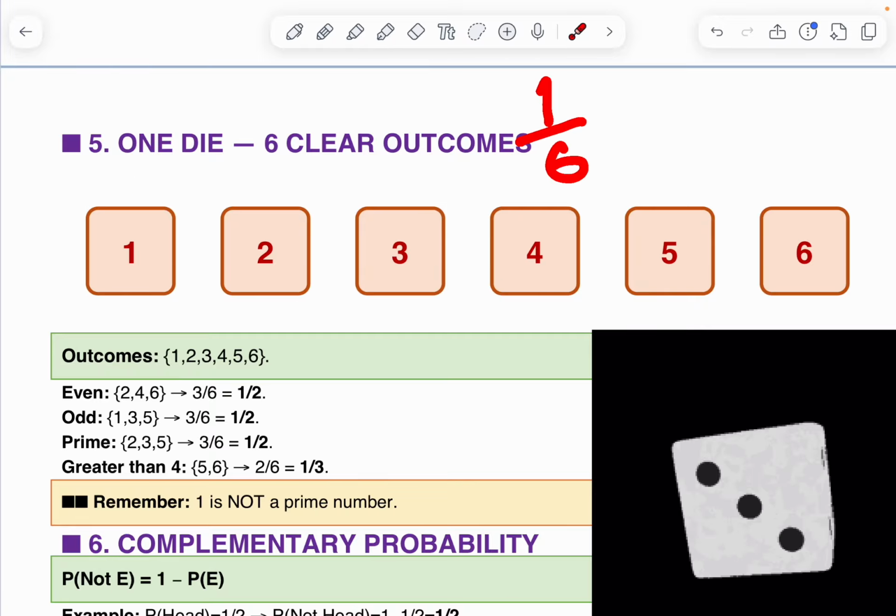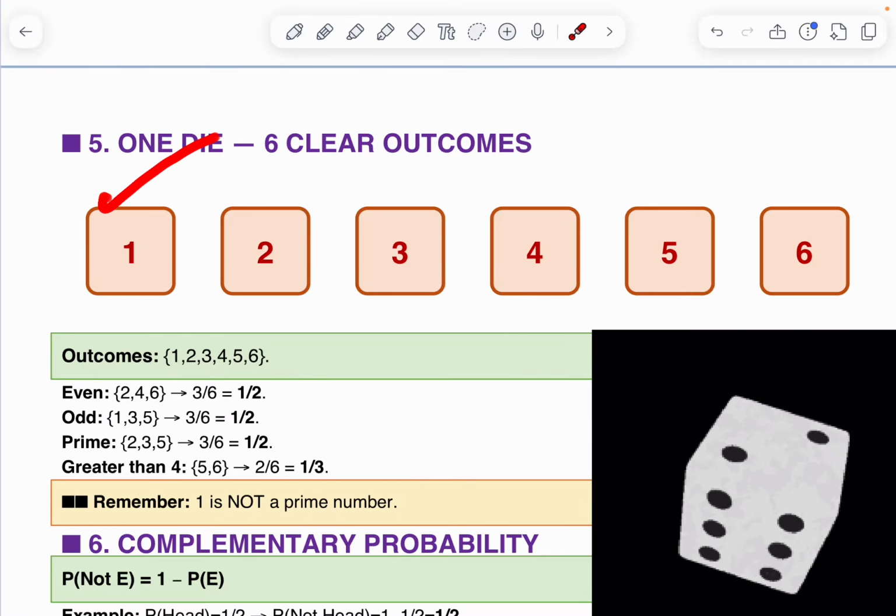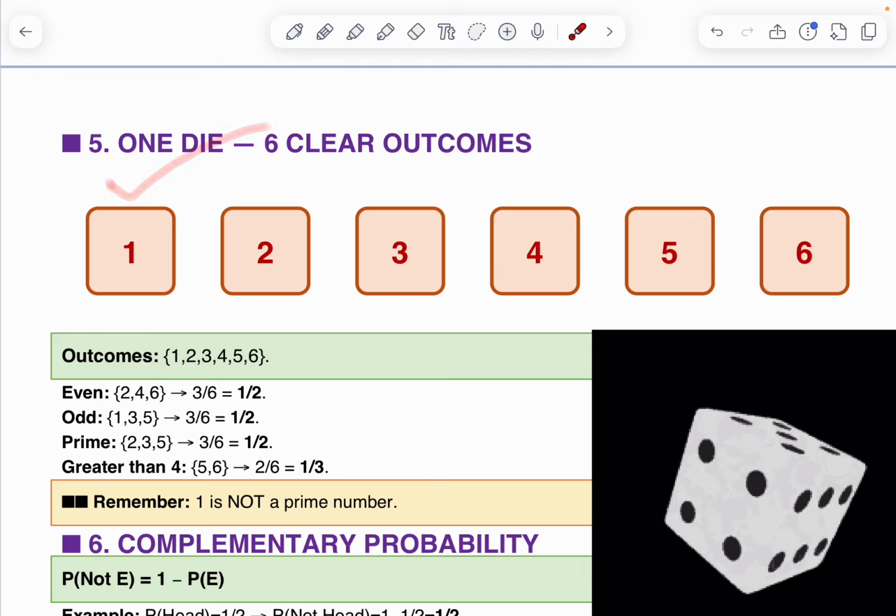1 by 6 is the answer. This is the total outcomes, and here we want only 1. Favorable outcomes only 1.